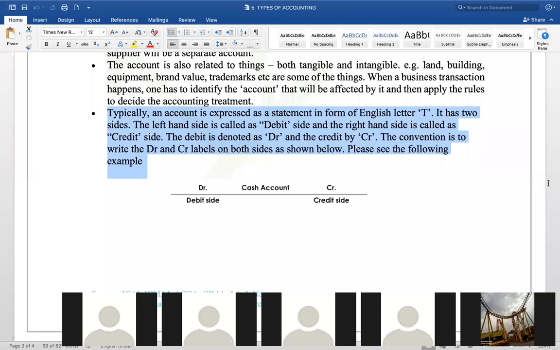Typically, an account is expressed as a statement in the form of the English letter T. It has two sides. The left-hand side is called the debit side, and the right-hand side is called the credit side. The debit is denoted as DR, and the credit is denoted by CR. The convention is to write the DR and CR labels on both sides as shown below.